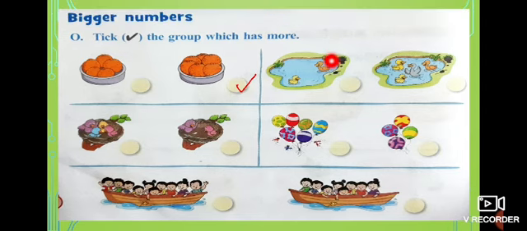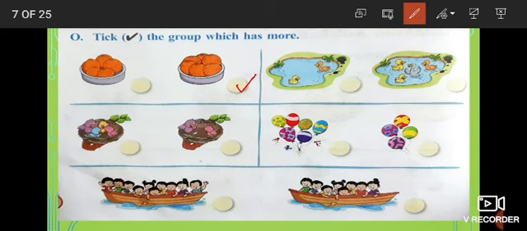Yes, ducks are there. How many ducks are here? 1, 2. 2 ducks are here. And look at the next pond. How many ducks are here? 1, 2, 3, 4. Which pond is having more ducks? This one. So you got to give a tick.